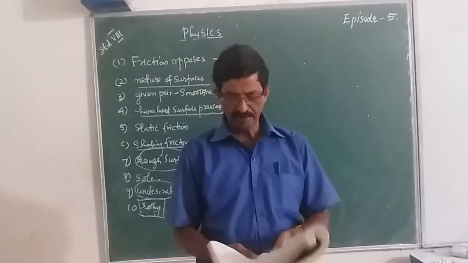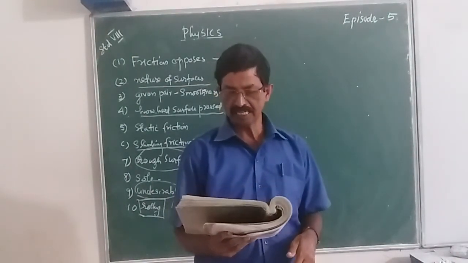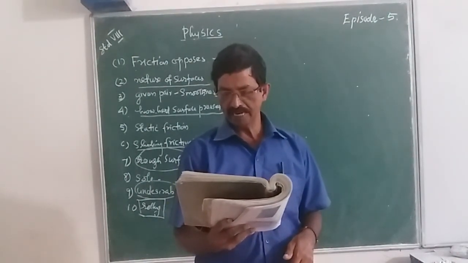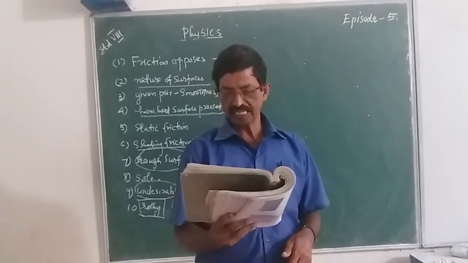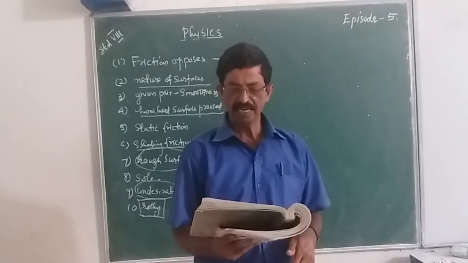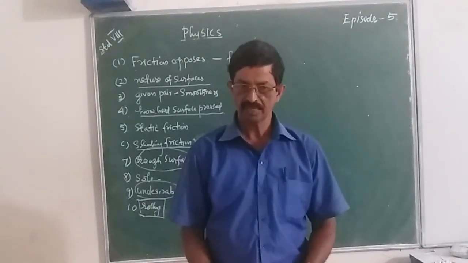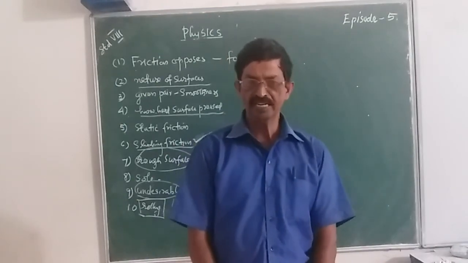So we make use of the shape of fish or birds. That is the reason we make a special shape when an object moves in air or water. Okay, with this we can wind up this class.